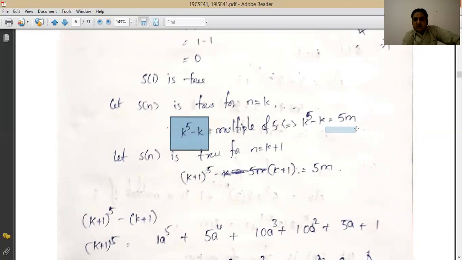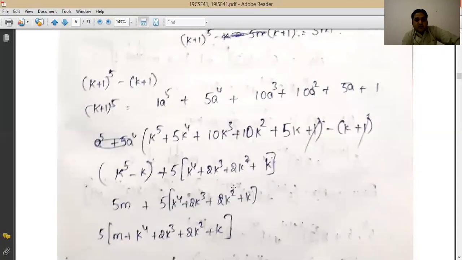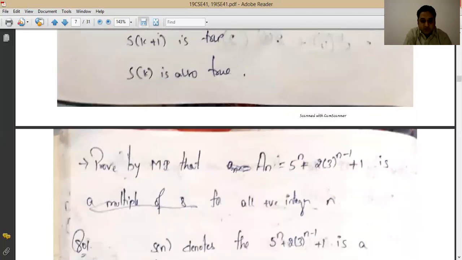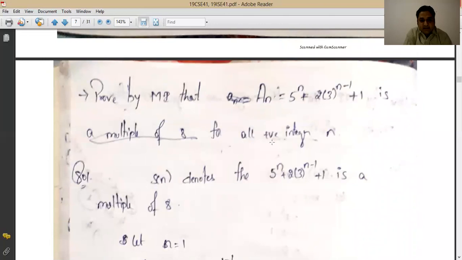That means it may be equal to 5 into m. m is any value, just our assumption. So right here 5m. Then you will be able to bring 5 outside of all the steps. When you are able to bring 5 outside, that means what? This given complete term can be divided by 5. So it is divisible by 5. That's proved.